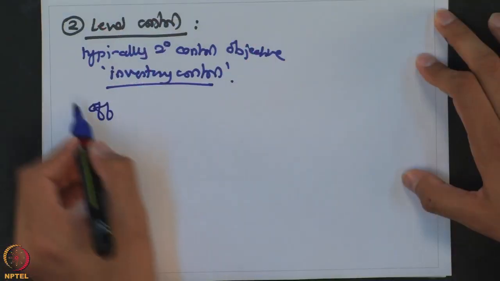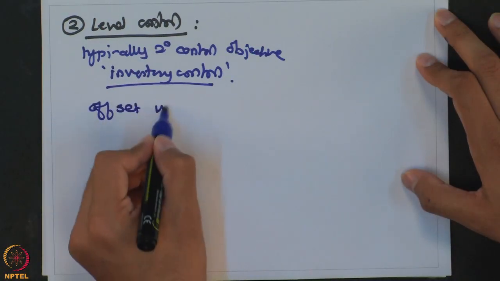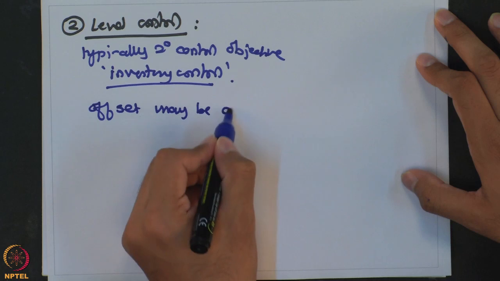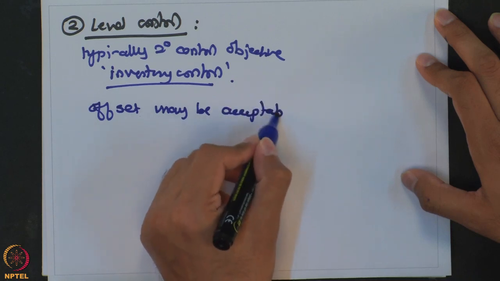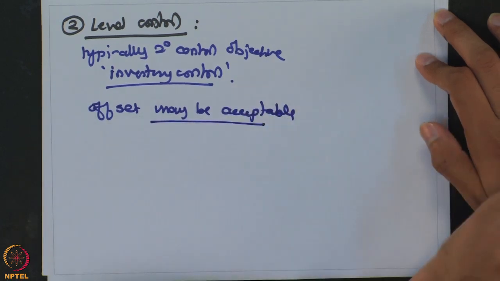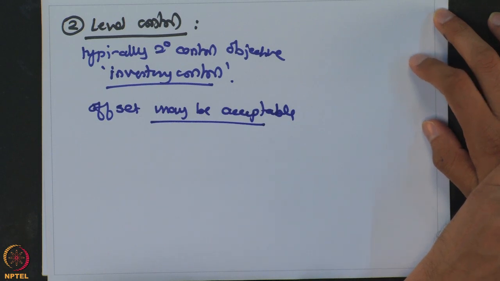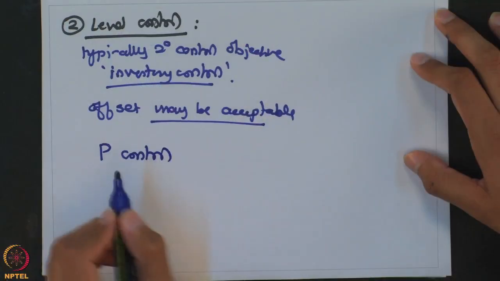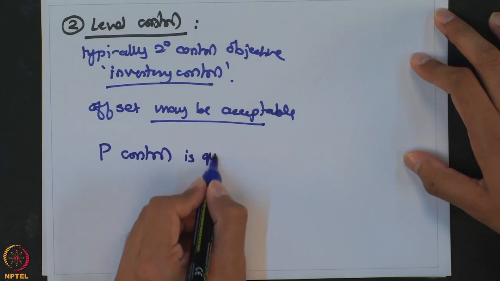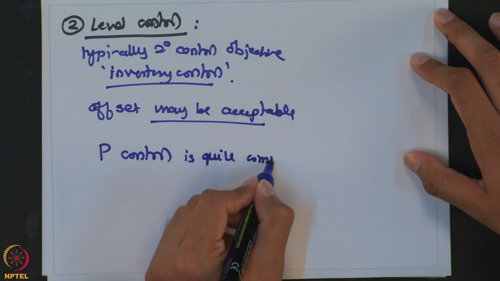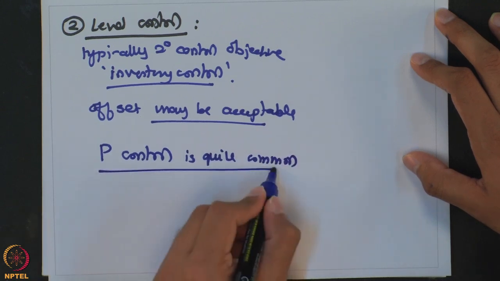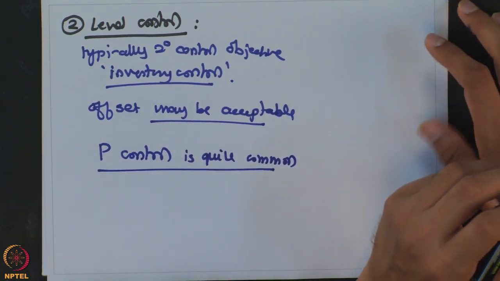So a lot of times offset may be acceptable. In a lot of cases when you have a level controller, you are okay with the offset and you want a fast response, so the proportional controller is quite common for level control.